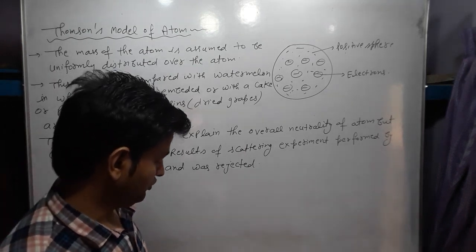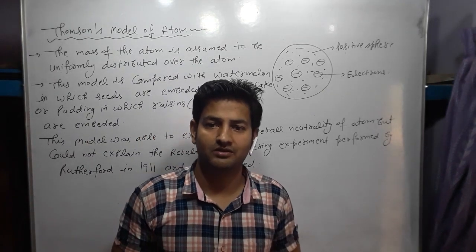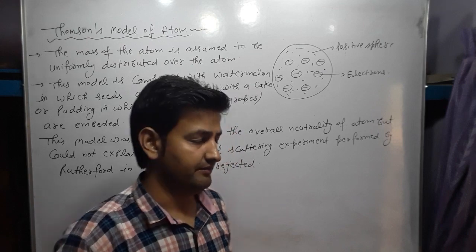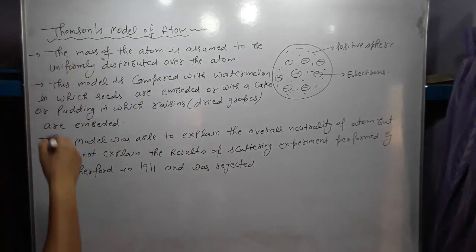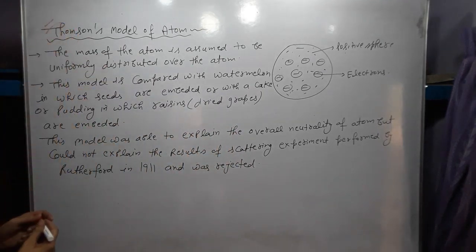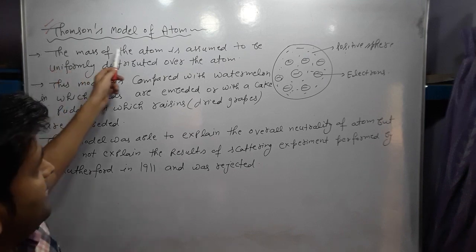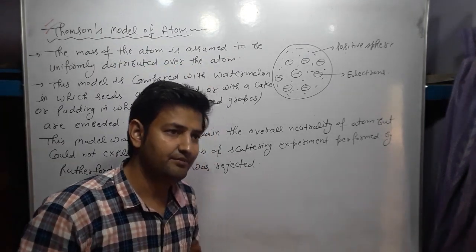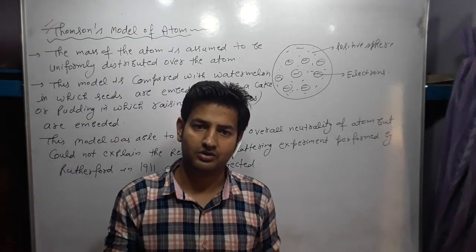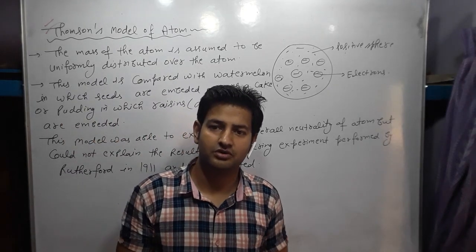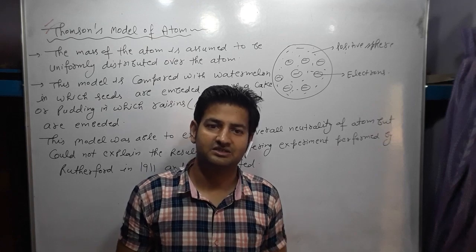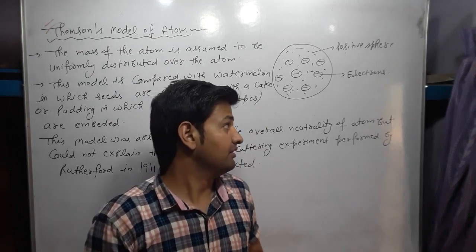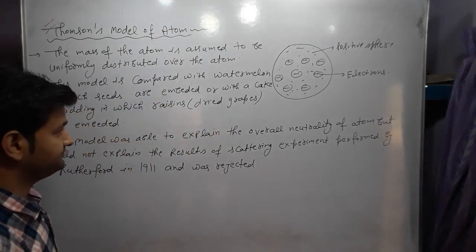First of all, Thomson gives us a model for the structure of the atom. So it is the Thomson model of atom. According to this model, the mass of the atom is assumed to be uniformly distributed over the atom, means at every part of the atom the mass is the same.